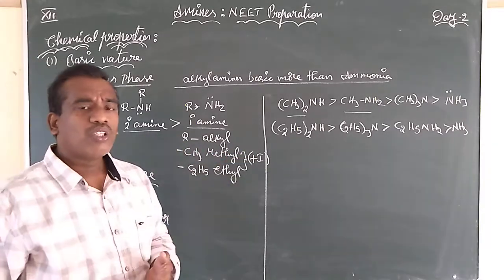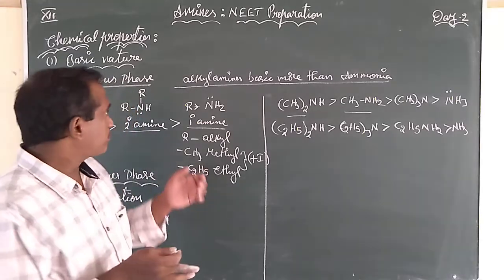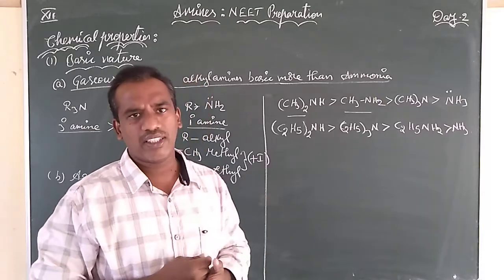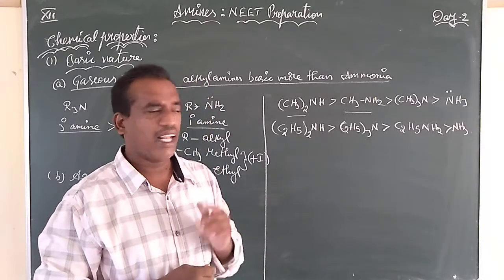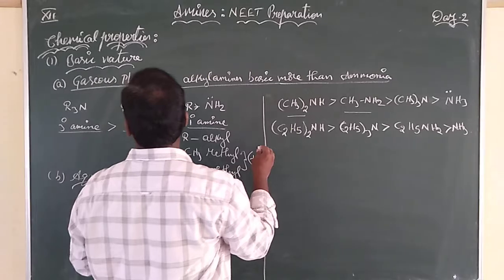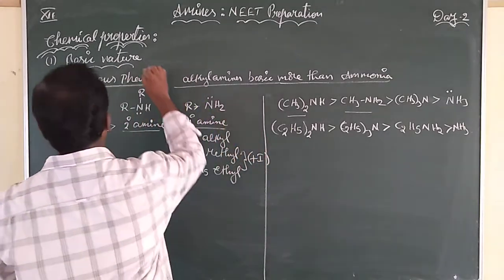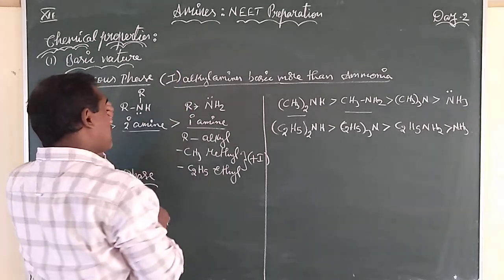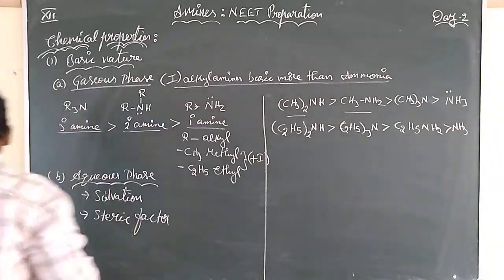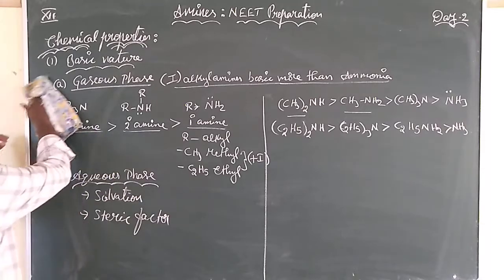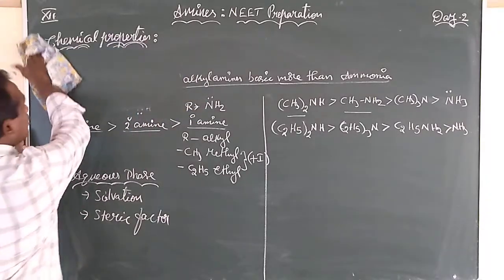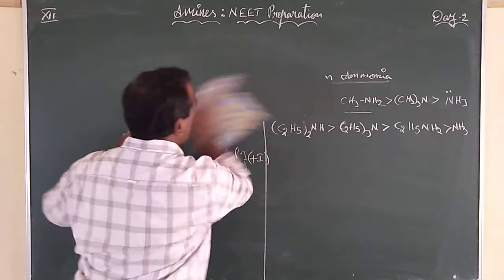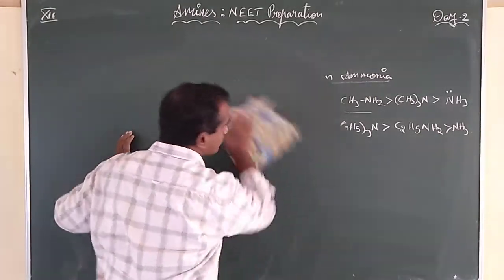Now let us go through the alkyl amines we had learned, now aryl amines. Let us see now with the aryl amines. So our concept presently, we have learned under the basic nature regarding the alkyl amines. Up to now we have learned about the alkyl amines. Let us see regarding the basic nature in the aryl amines. How about the aryl amines?